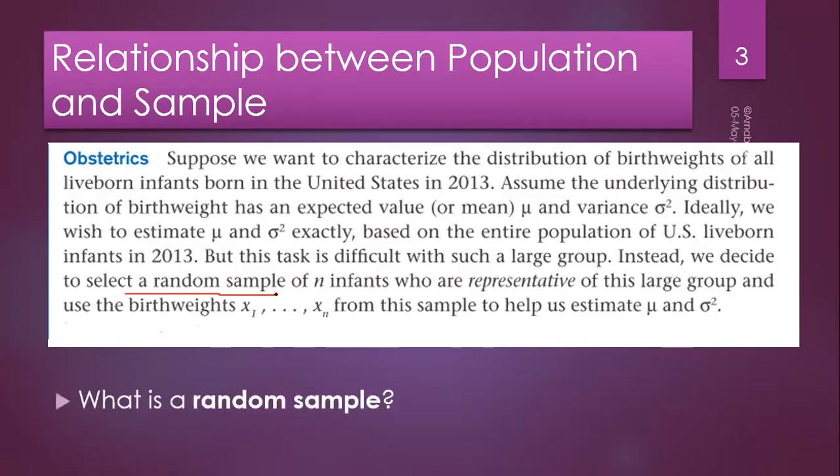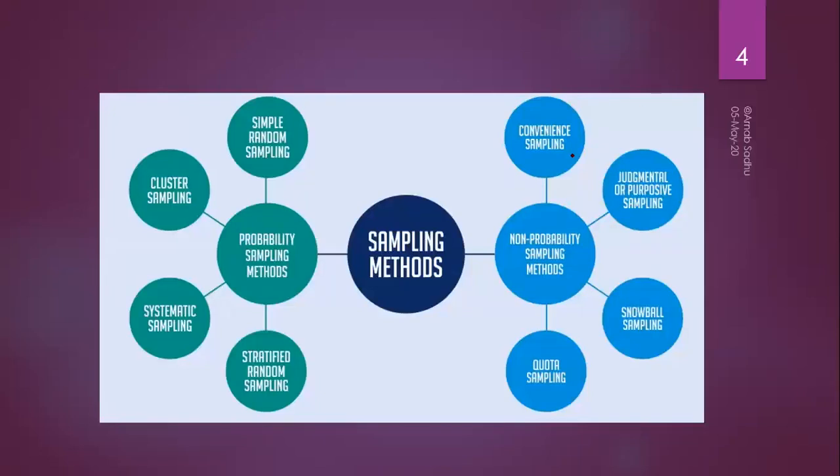What is a random sample? How do we find that random sample? That is our task. Through sampling, we can find the set of n infant babies, and from there we can find the mean and variance. So before estimation, we need to figure out the sample. Now you know why to sample and what the criteria for good sampling are. Now, what are the techniques that are available for sampling?